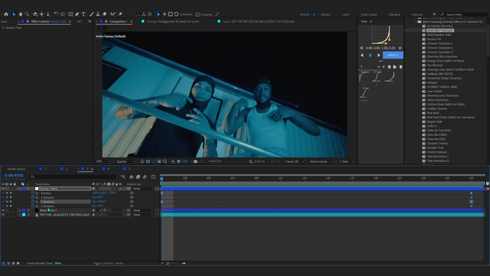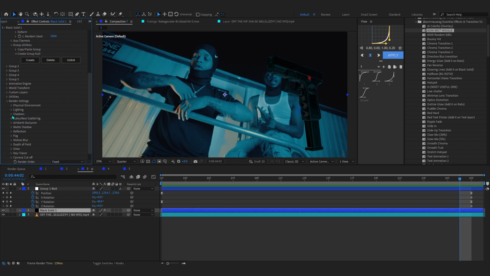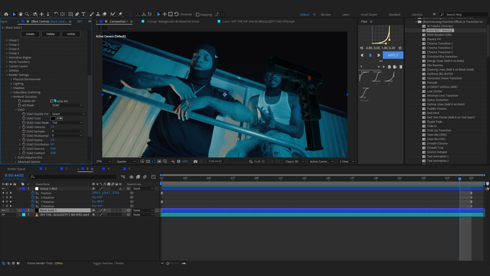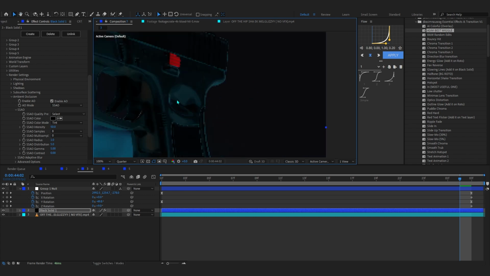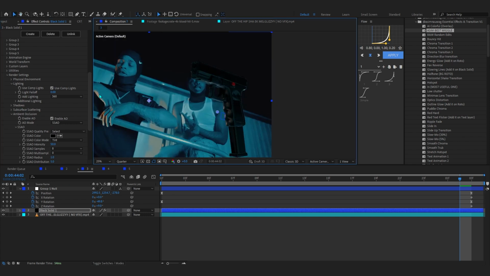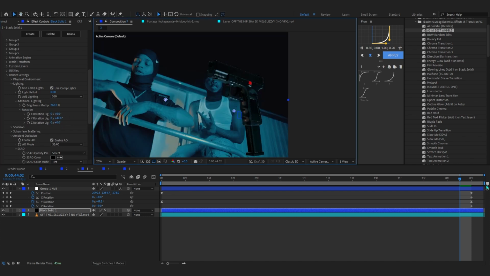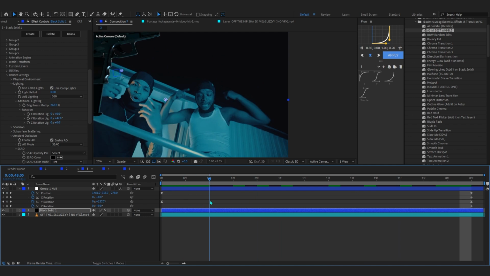You can always go to your element, scroll down and go to render settings, and in ambient occlusion you can turn that on firstly and bring up the intensity to get some dope shadow, as you can see. Then after that you can go over to lighting, and in add lighting you can play around with all of these presets to get different cool lighting. So you can see this looks really hard right here. You can even play with the brightness, and you can even rotate these lights. So easily you can see we have this really cool light going on in our scene.